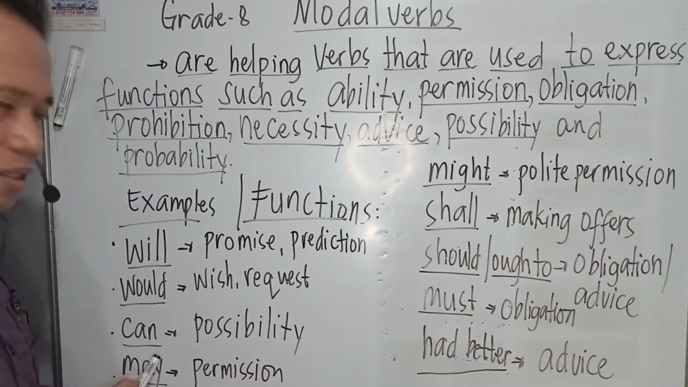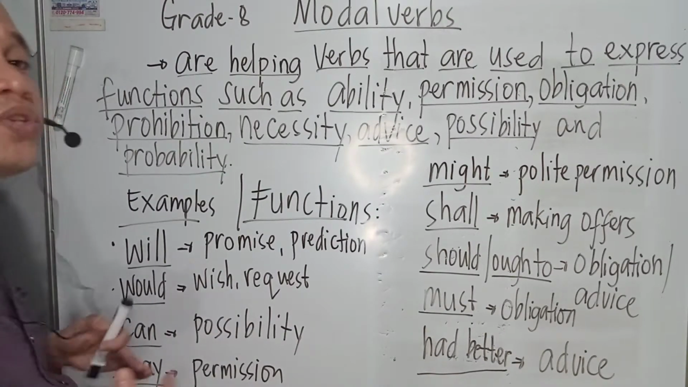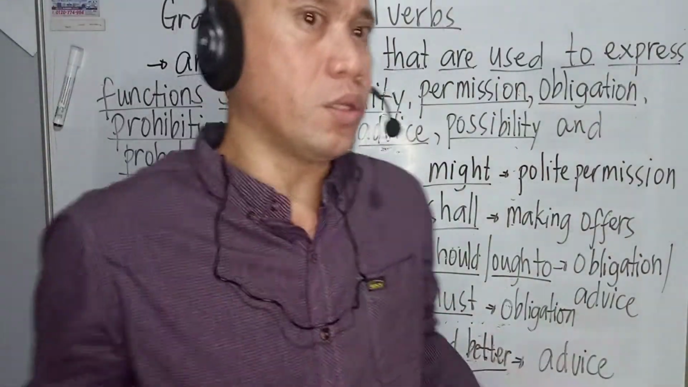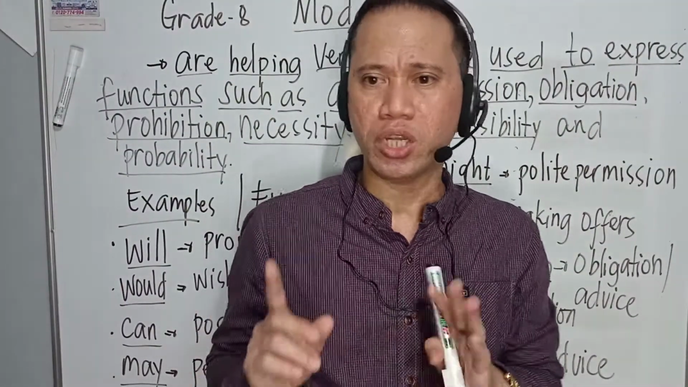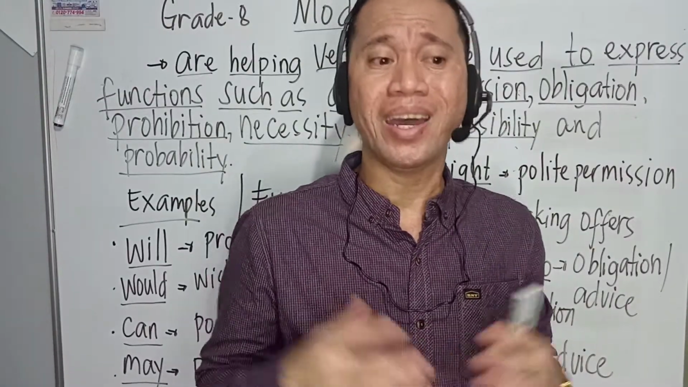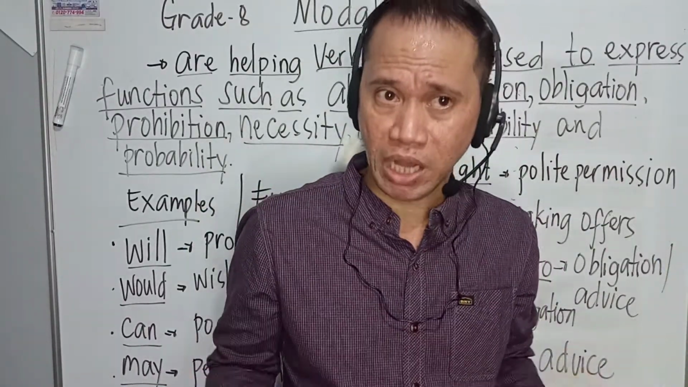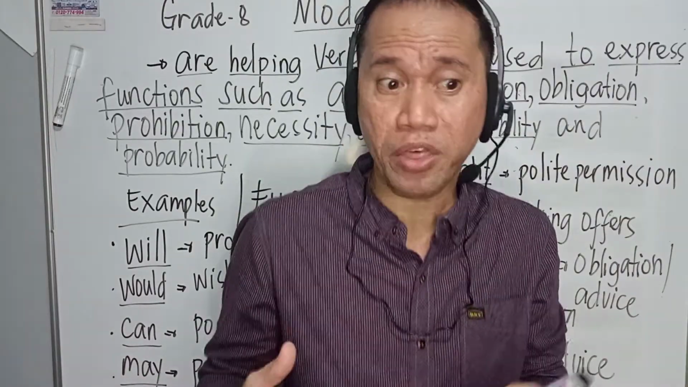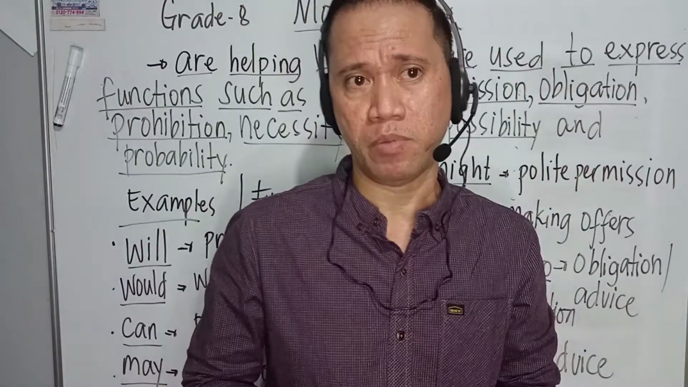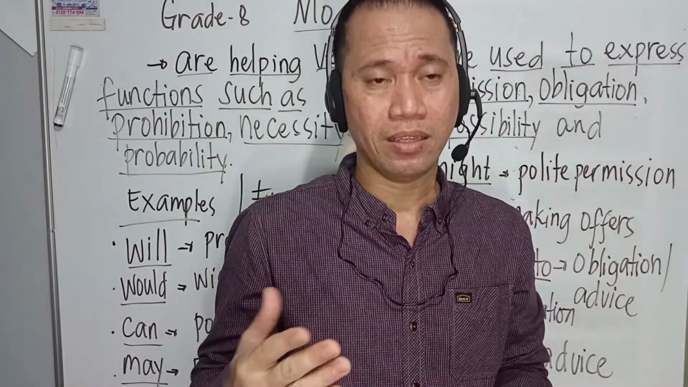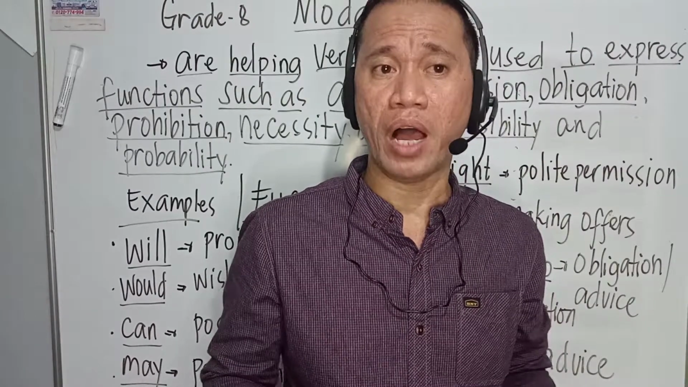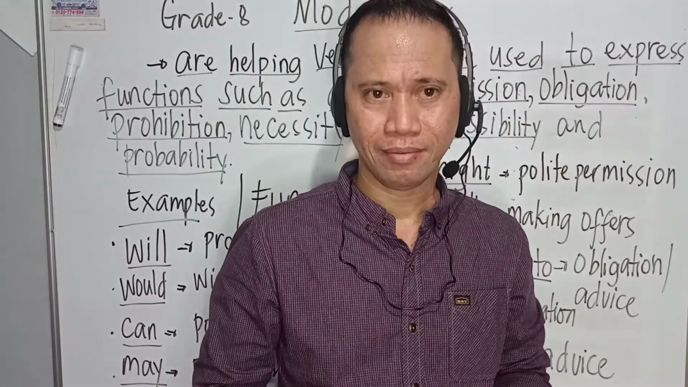Next, can. When we say can, the function of can is possibility. That means to say you can do it. So for example, one of your teachers gives you a task, then you are going to say, sir or ma'am, I can perform my task well with regards to the task assigned to me. And that's can. You can do it, right? And that is the function of the modal verb can.